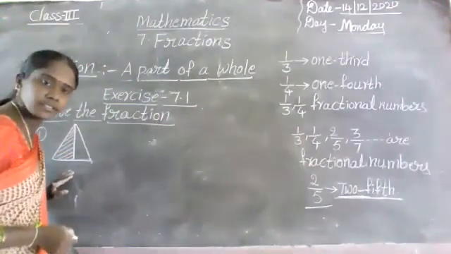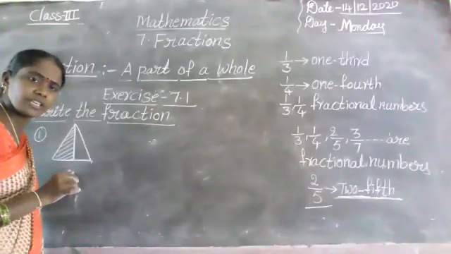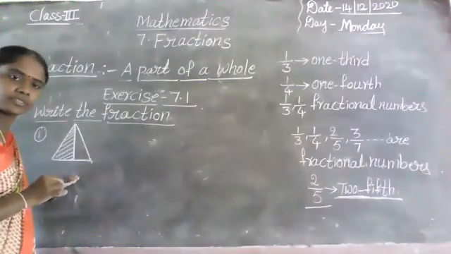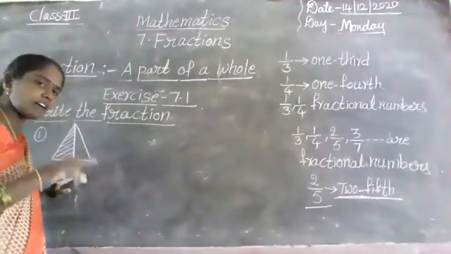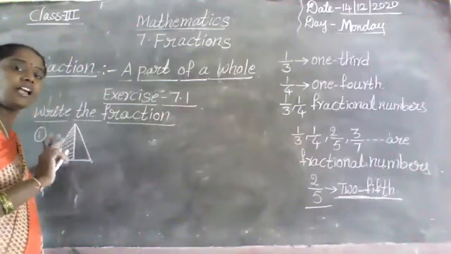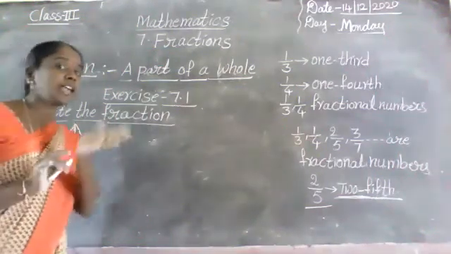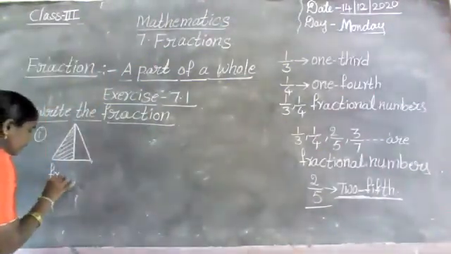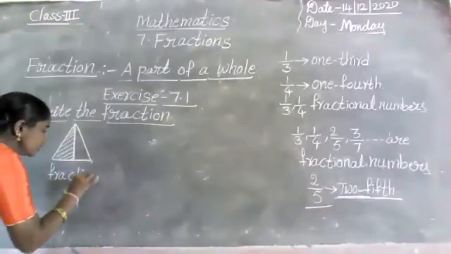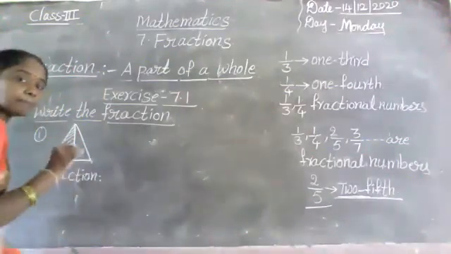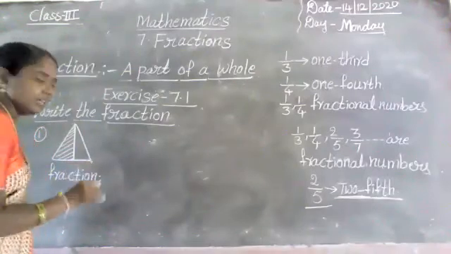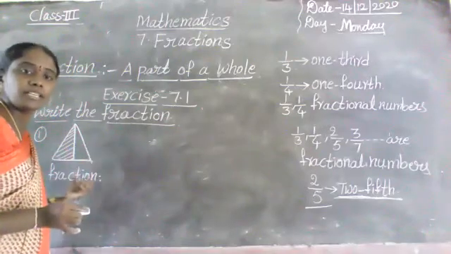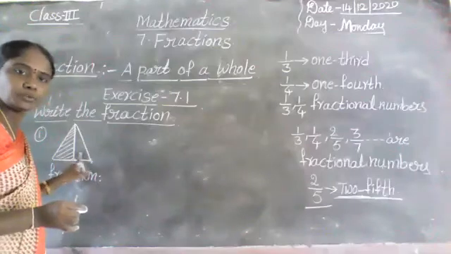How many parts are shaded? Srividya, how many parts are shaded? Yes, 1 part, half part. First of all, 1 part is shaded. So how can we write the fraction form? Now I am writing. Once you listen, 1 by 2. Shaded parts by total parts. Total parts are 2 parts.